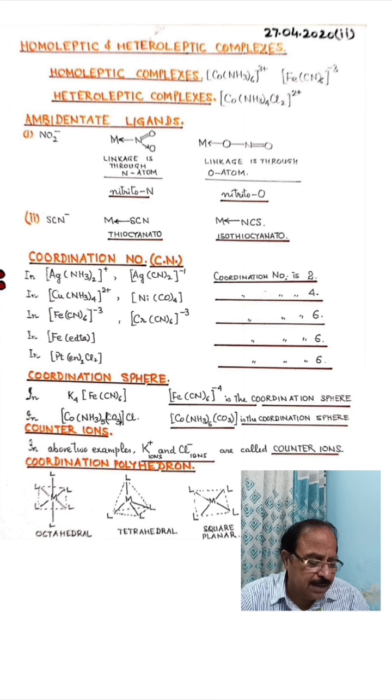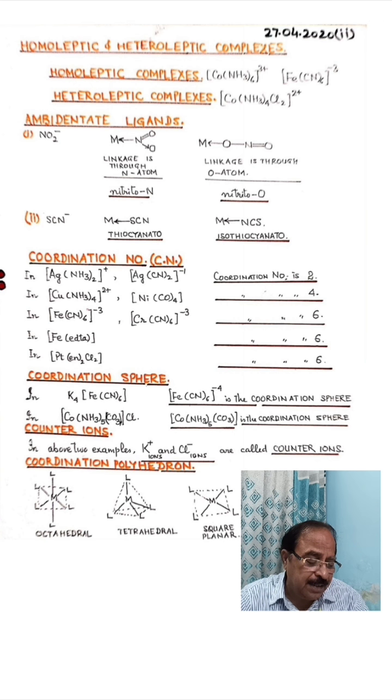Now in both these complexes, the silver atom is attached to two ligands only because the coordination number of silver is 2. So the total number of unidentate ligands which ligate with the central metal atom is called its coordination number. So the coordination number of silver is 2.